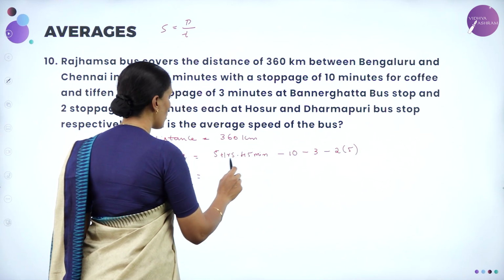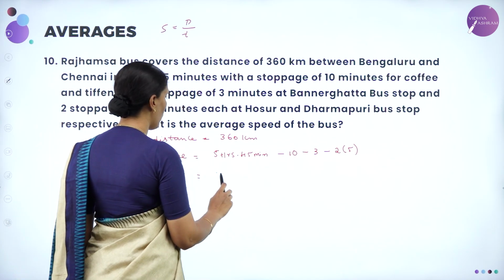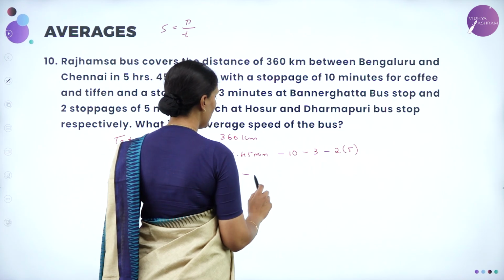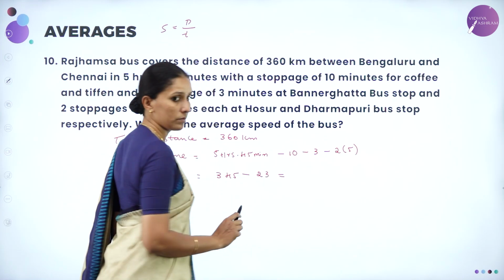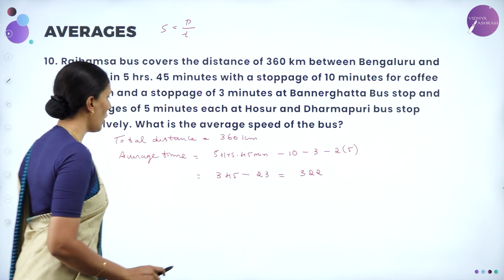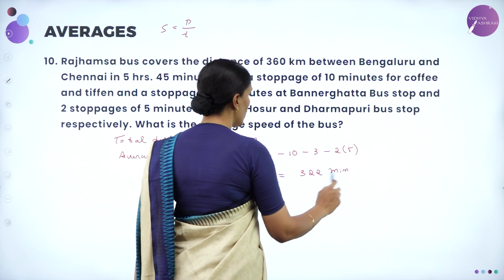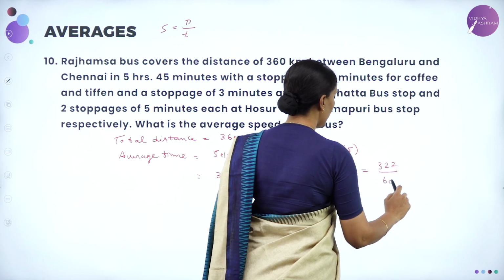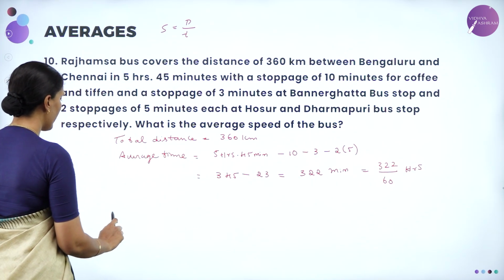So 5 hours 45 minutes when you convert it into minutes, this is equal to 345 minus 10, 10, 3, which is minus 23. So this is equal to 322. So now here this is given in the form of 322 minutes. To convert this in hours, it is 322 by 60 hours. Then we need to calculate the average speed.